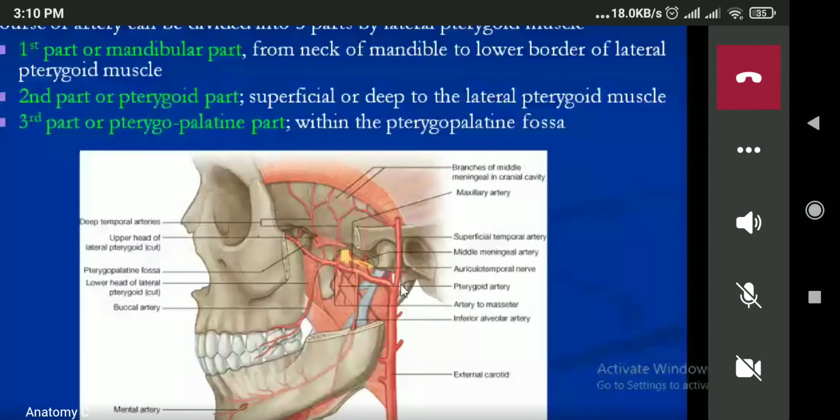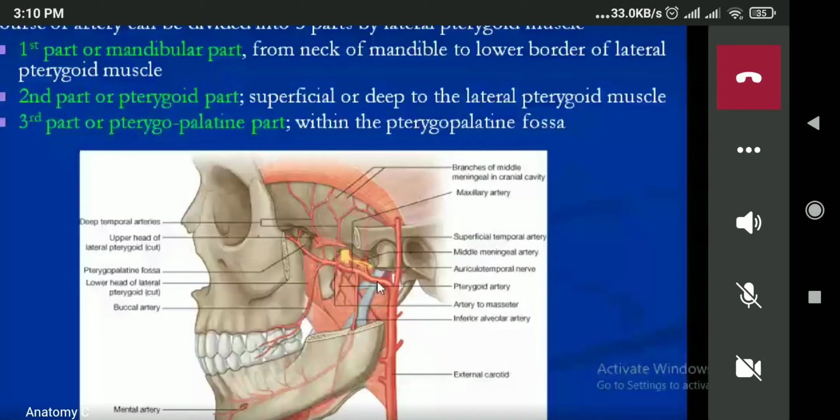Now never get confused over here. This one is the lower head. This one is the upper head of the lateral pterygoid muscle, and the lateral pterygoid muscle has been cut off over here, so you cannot see that one. Somewhere over here we have the lower border. So till this one, this is the first part, also known as the mandibular part.